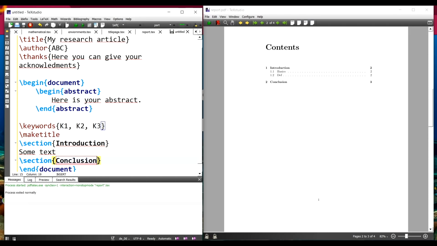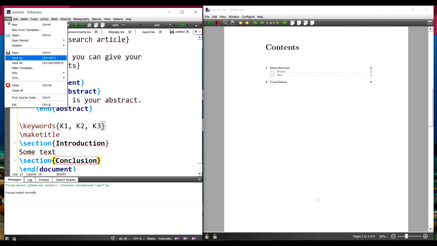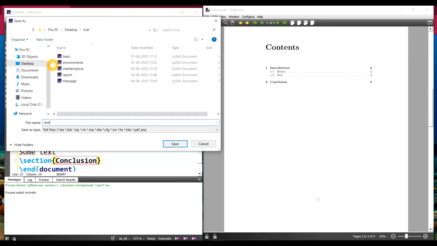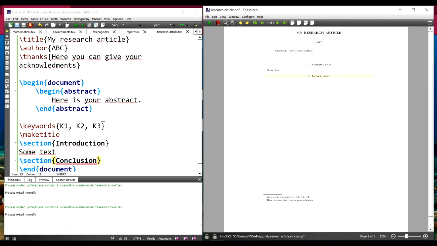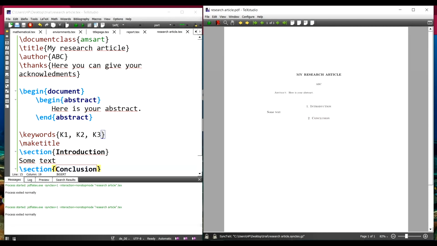And let's see how our article comes out. So let me save it as research article. Let's execute and see. Okay. So this is the class file AMS Art of the American Mathematical Society. So this is their layout. They have predefined it. I've just given the contents.